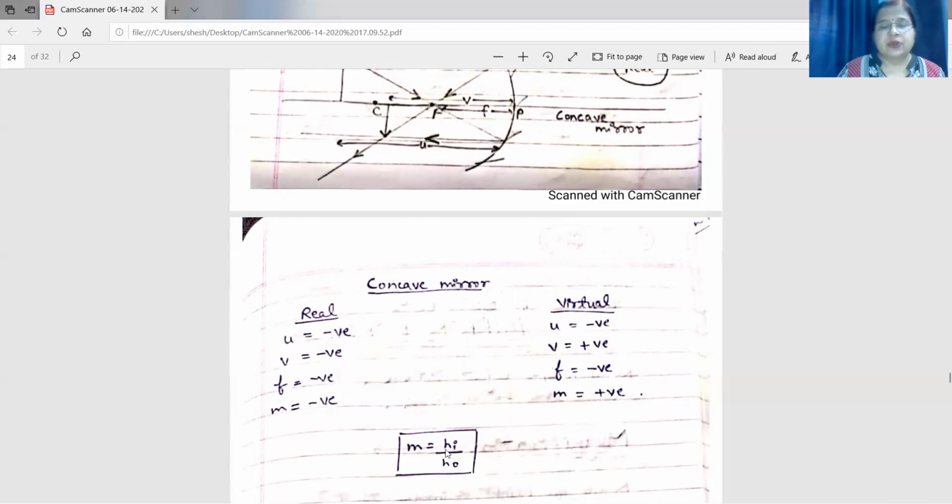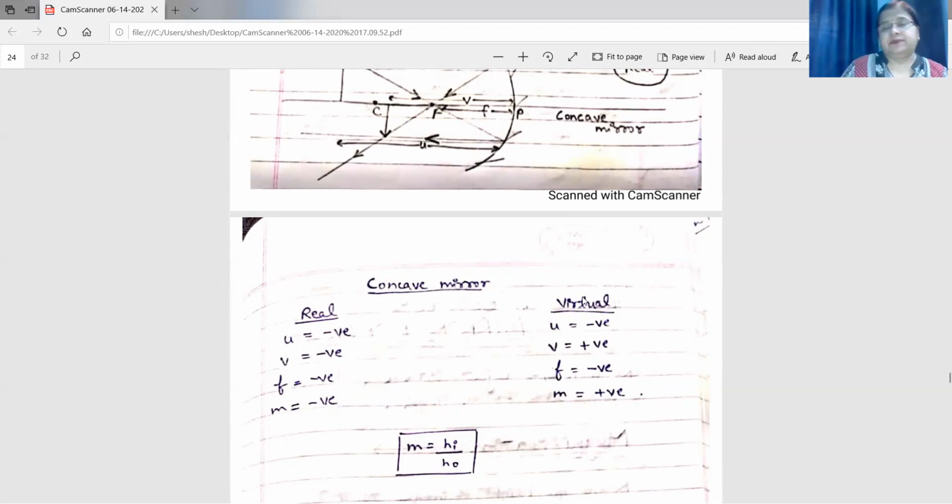What about the magnification? Magnification is height of image by height of object. In case of a real image, the image obtained is below the principal axis. So it is minus hi, and height of object is positive. So magnification you will get negative. In case of a concave mirror, if the image obtained is real, u will be negative, v will be negative, f will be negative, and m is also negative.